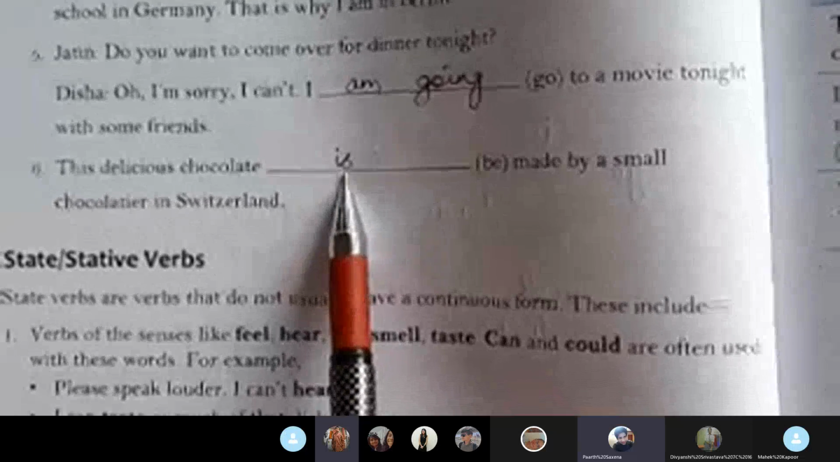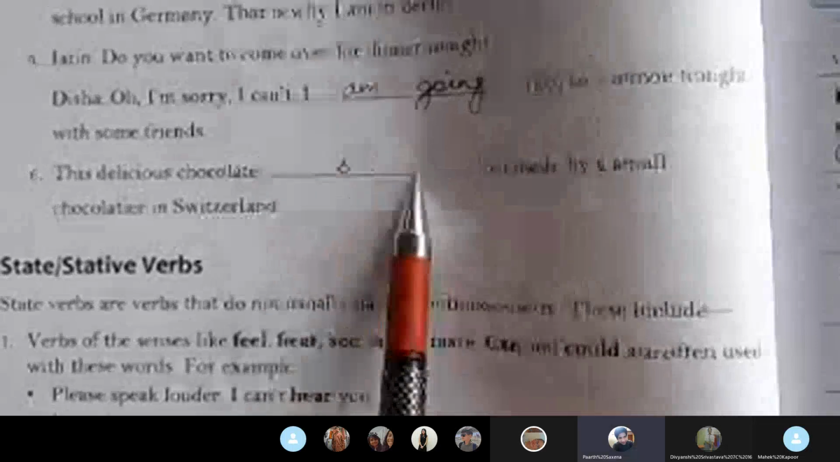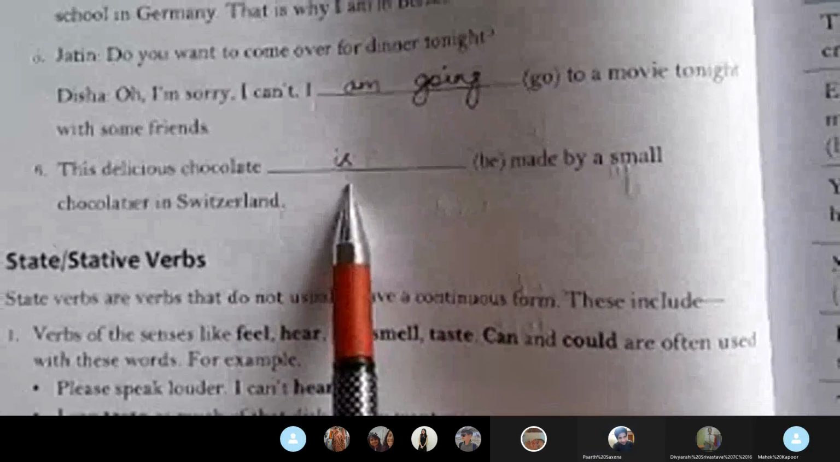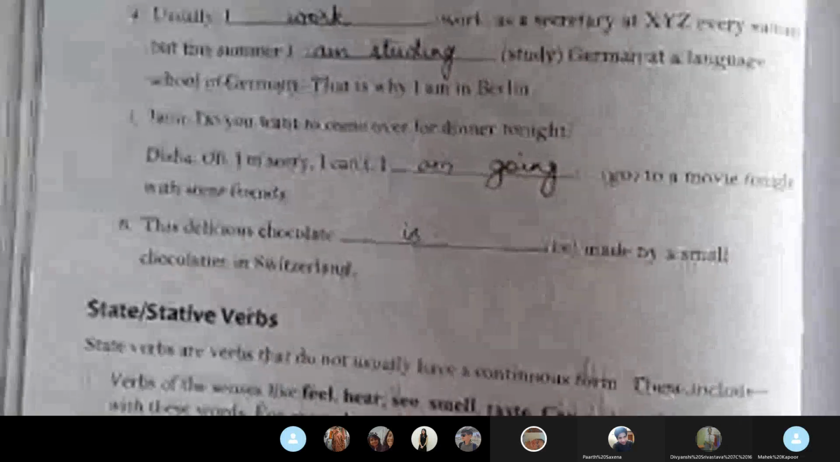No, present continuous, ma'am. No, where is the ing here? Ma'am, simple present. Simple present. Okay. So now in this C exercise, you will do the fourth one and the sixth one.